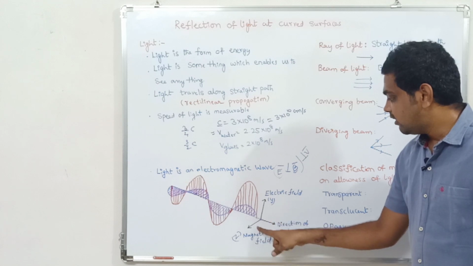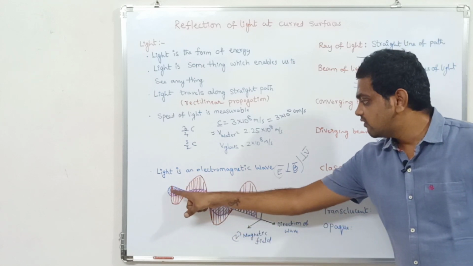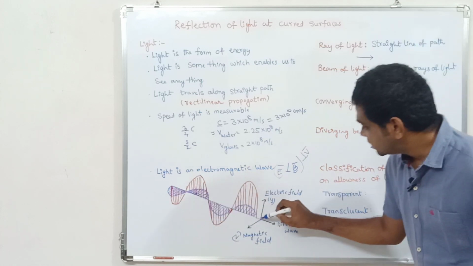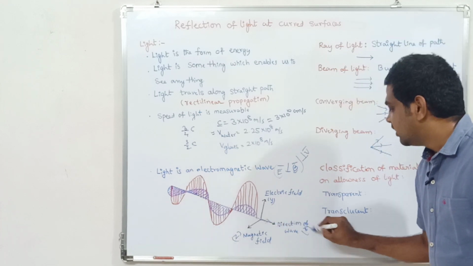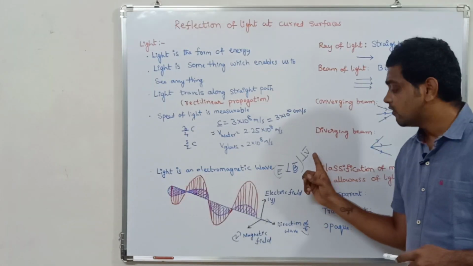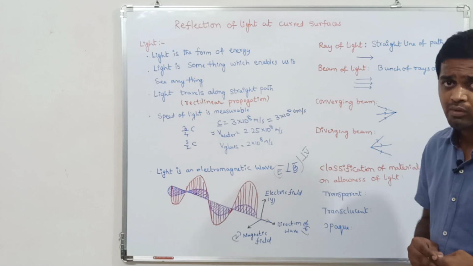Coming to the magnetic field, I represented it along the direction of the z-axis, with blue ink. Coming to the propagation, the light is moving along the direction of the x-axis. So in an electromagnetic wave, the electric field, the magnetic field and the velocity of the light, that is the propagation of the light, are all perpendicular to each other.